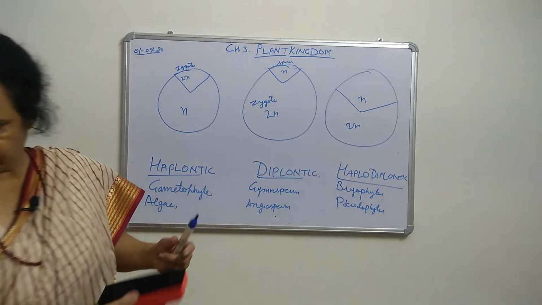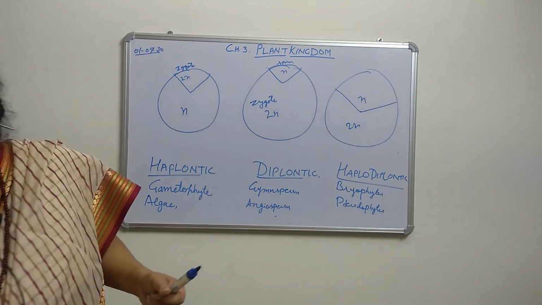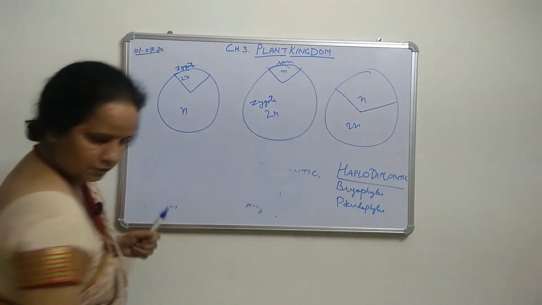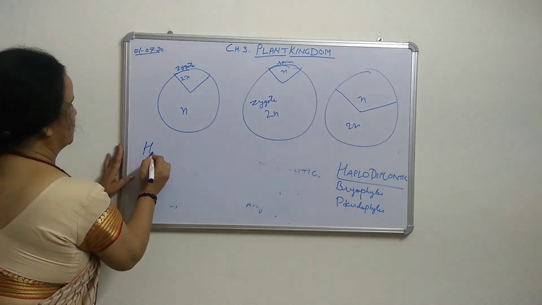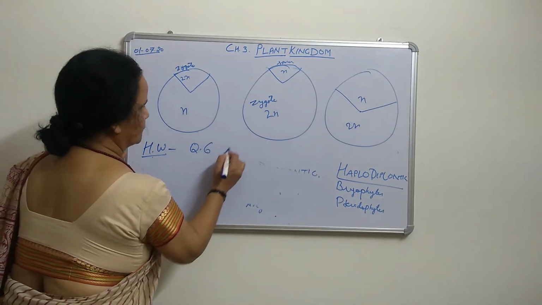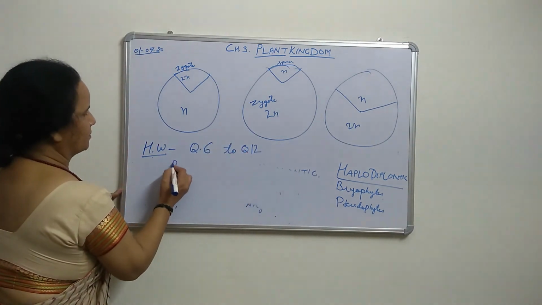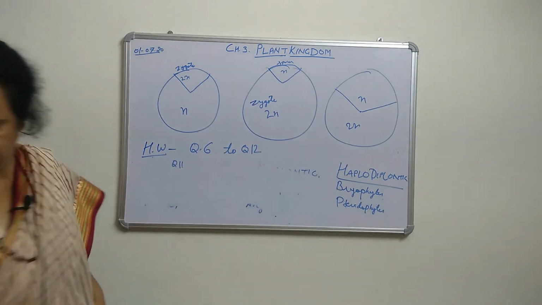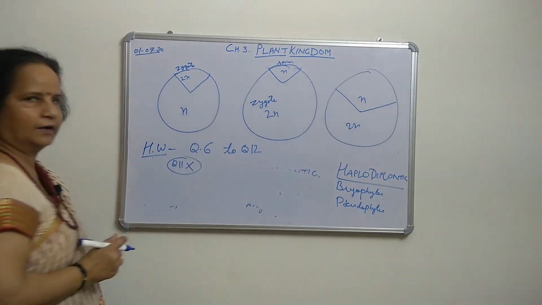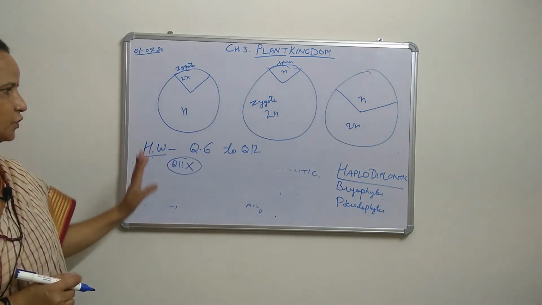Write down the homework: question number 6 to question number 12. Leave question number 11, because it is only match the following, and we will discuss it in the live class. Is it clear? So this is your homework.